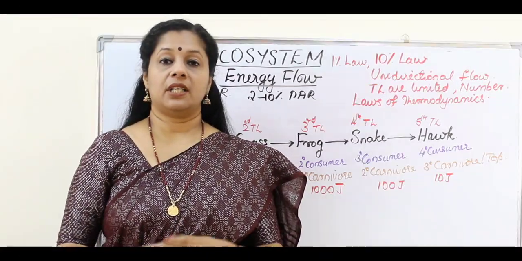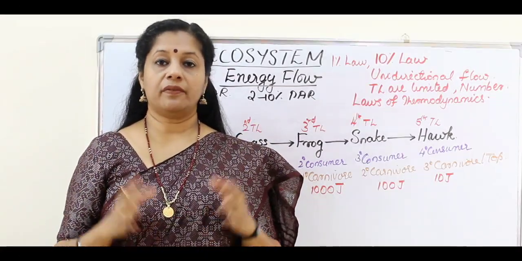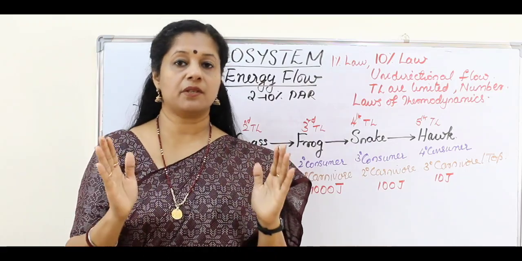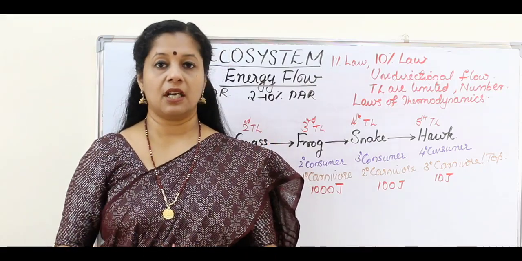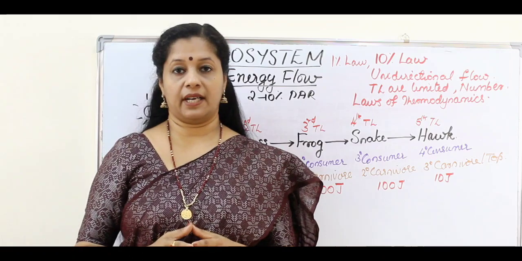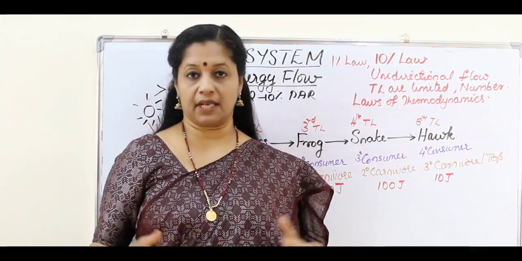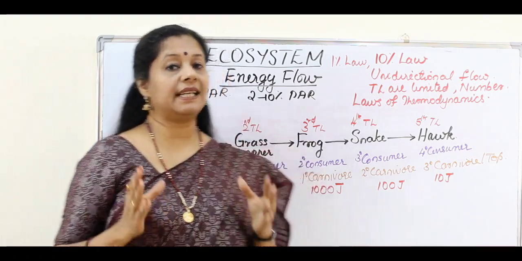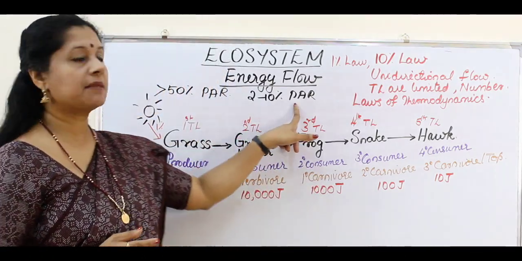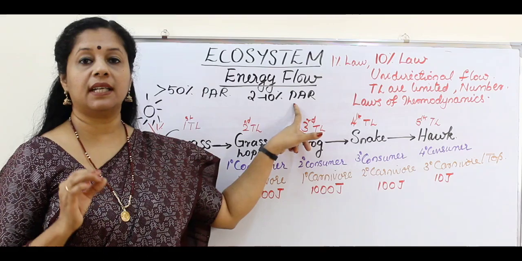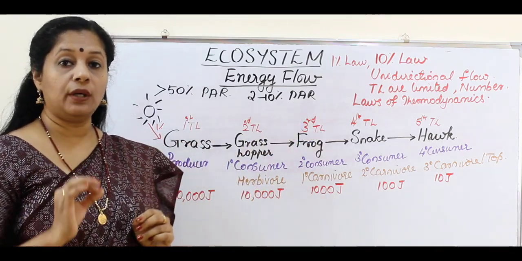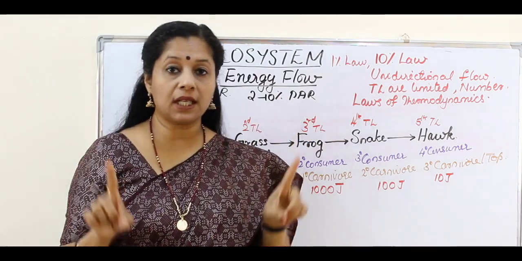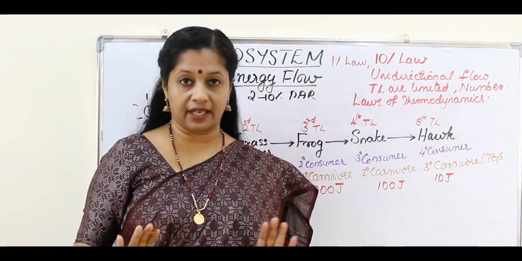From solar energy, a large amount of light is coming. Of that, only the visible spectrum can be used by the plants for photosynthesis. So 50% of the solar radiation is used for heating up the atmosphere, whereas the rest 50% is the photosynthetically active radiation, or we call it PAR. PAR stands for photosynthetically active radiation. That is only 50% of the total sunlight falling on the earth, that is radiant energy.